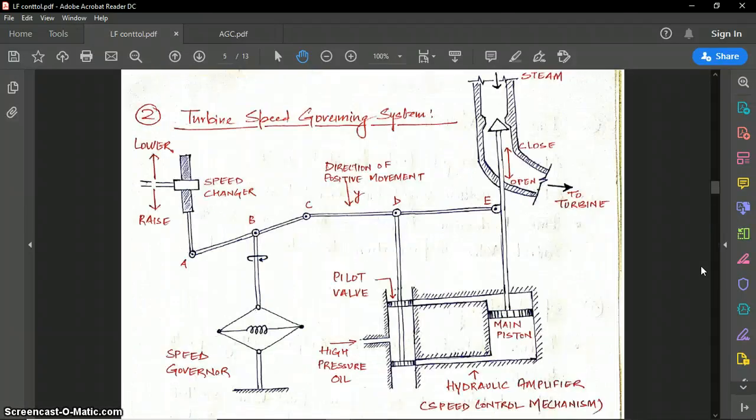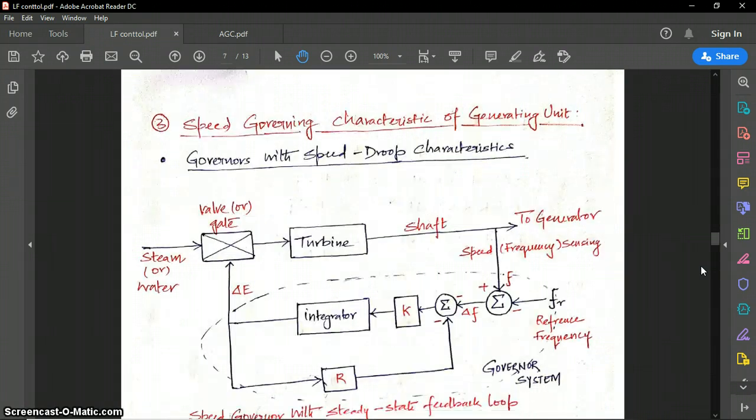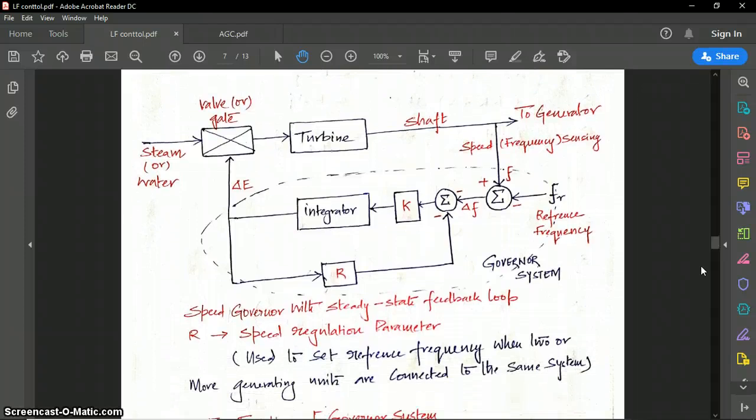As you can see, this is the speed governor. Okay, so the same speed governor can be shown through these control blocks. Here is steam that is entering the valve or gate of the turbine. This is the shaft, and after this shaft we have the generator.